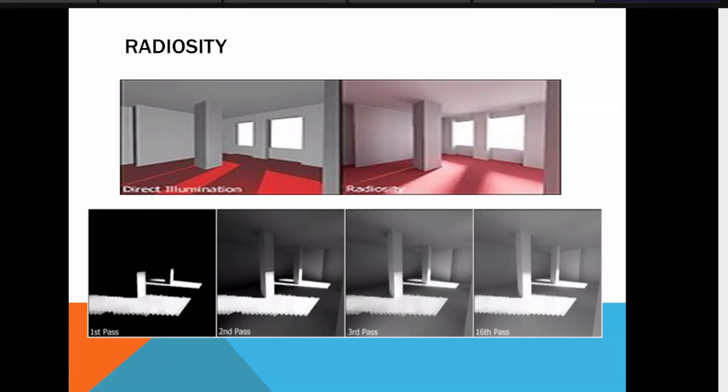Then the radiosity algorithm. Here, you can simulate how the light is spreading. Because in this first image you can see just static things: walls, wall color, window color, window brightness. But in a natural environment, the light is reflected from the wall also, right? Whenever the light comes from the window, it falls on the wall, and then from the wall it is reflected too. So over various iterations, you can simulate that light using the radiosity algorithm.